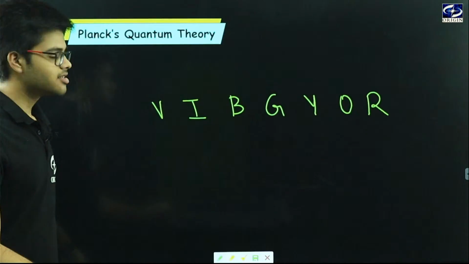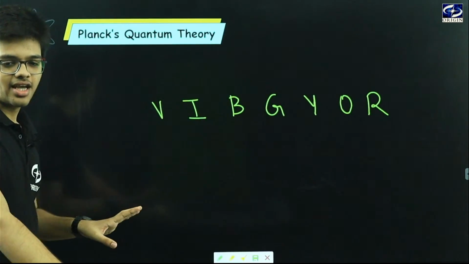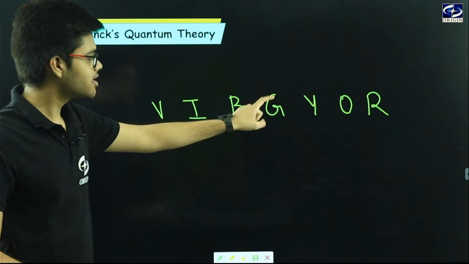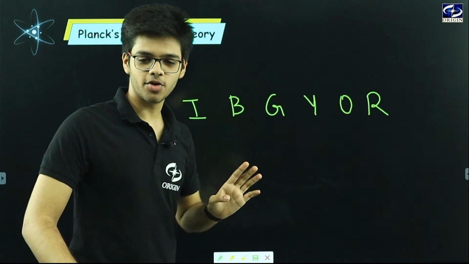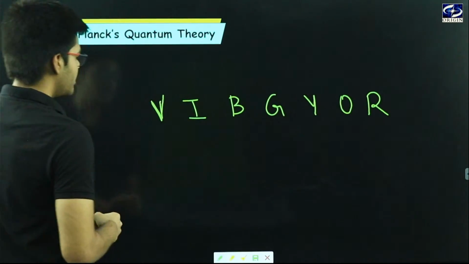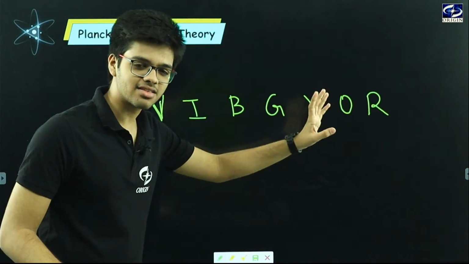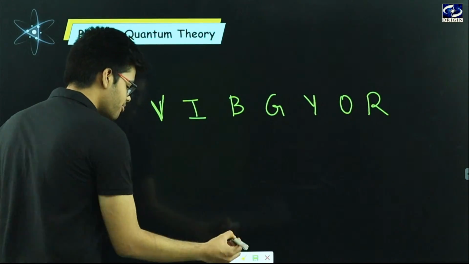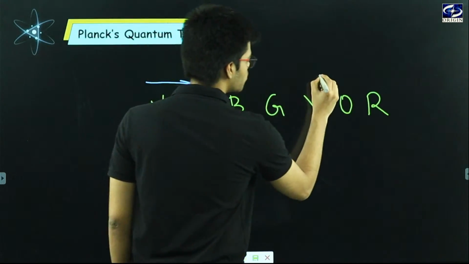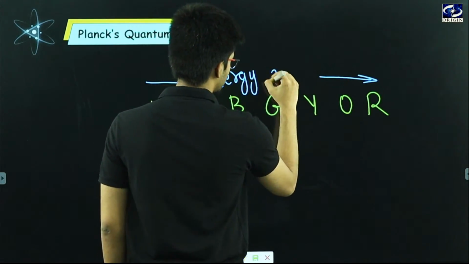Clear? Its full form is violet, indigo, blue, green, yellow, orange, red. Now, in this list of visible radiations, let me tell you one thing: from violet to red, the energy decreases.